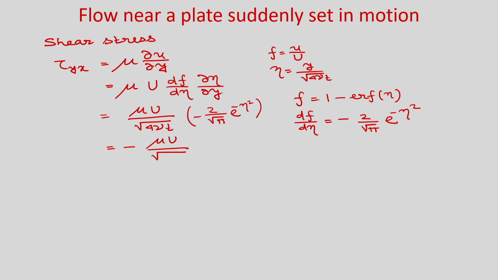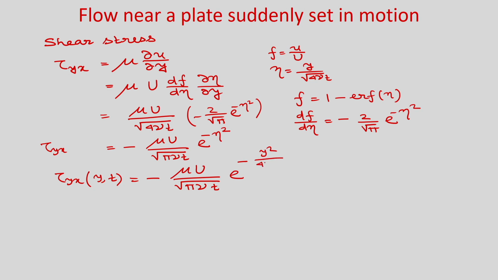You can see this 2 and these 2 will get cancelled, so you will write root pi nu t e to the power minus eta square. Here eta square is nothing but y square by 4 nu t. So, we can write tau y x, which is a function of y and t, as minus mu U by root pi nu t e to the power minus y square by 4 nu t. So, this is the shear stress distribution inside the fluid domain.